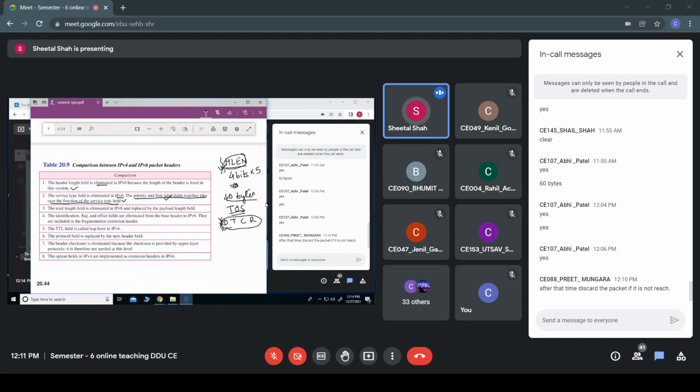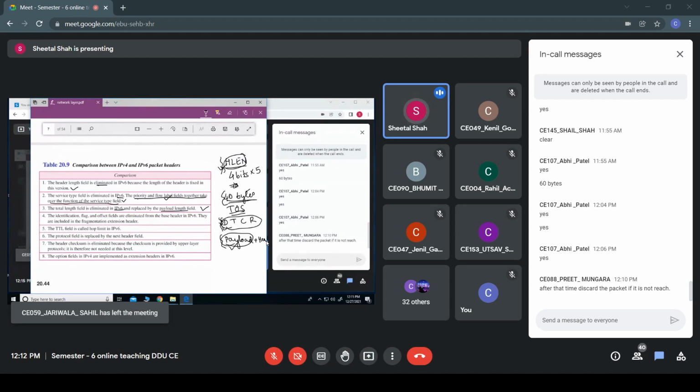The total length field is eliminated in IPv6 and replaced by the payload length field. So in IPv4, we had a total length field which contains the payload or the data as well as the header. It was a sum of these two. But in case of IPv6, it is only replaced with the payload length field. So it would only provide the length of the payload, because this header is of constant size, which is 40 bytes. So it only needs to provide the payload length, right?